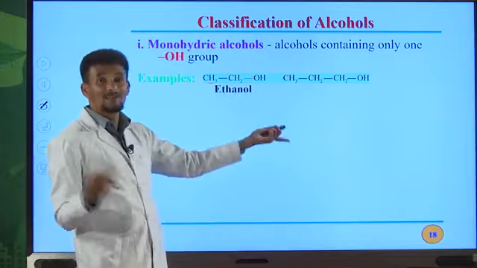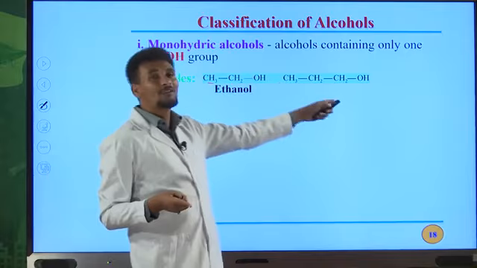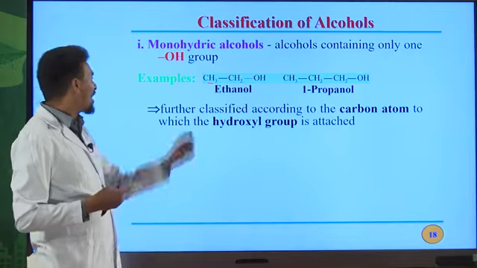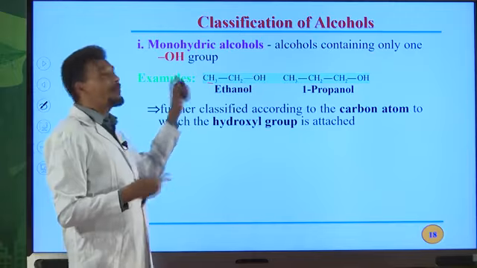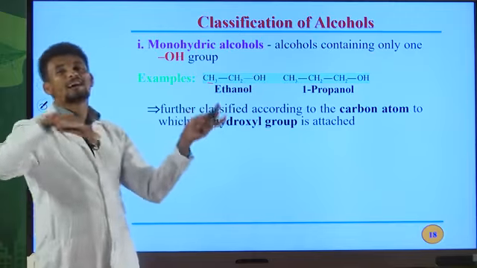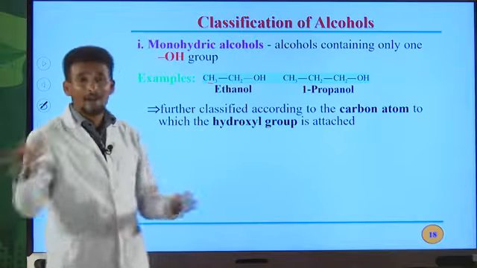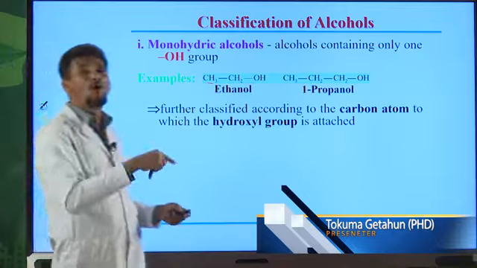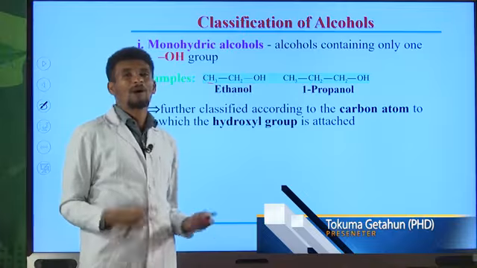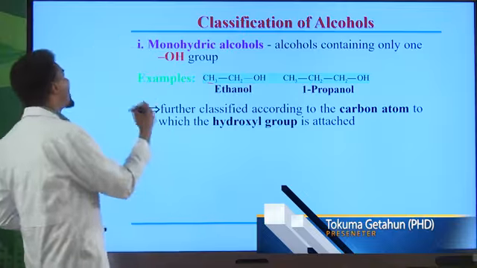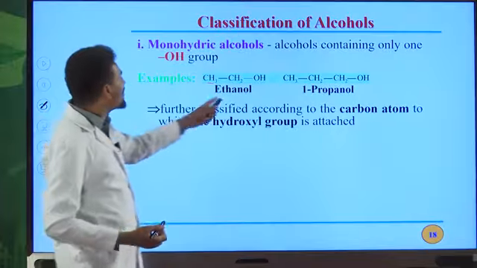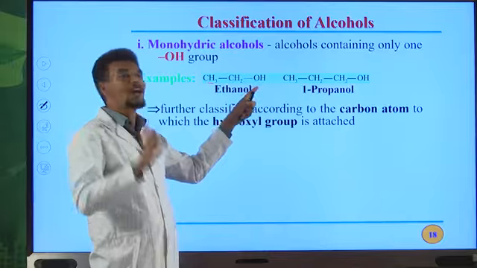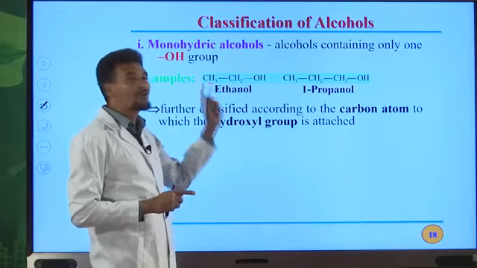The name of this one is ethanol. I told you about this one. This one, 1-propanol or propane 1-ol is the IUPAC name for this compound. So monohydric alcohols can also be classified into primary alcohol, secondary alcohol, and tertiary alcohol based on carbonyl carbon. What is carbonyl carbon? Carbonyl carbon is nothing but the carbon directly bonded to the OH group, to the functional group. For example, this carbon is carbonyl carbon.